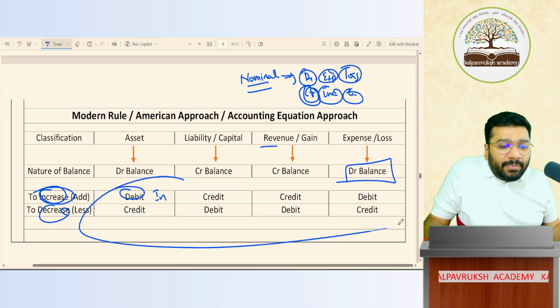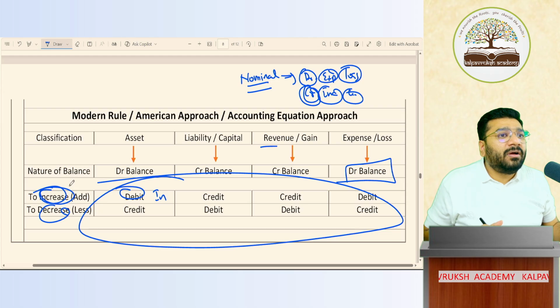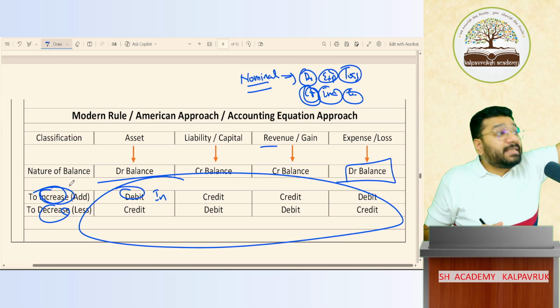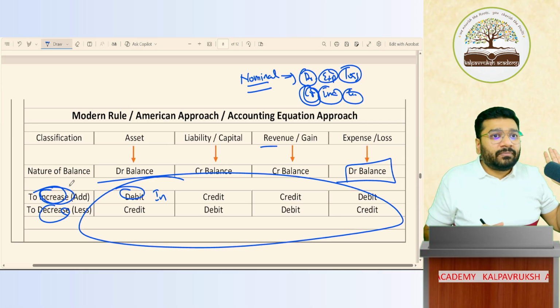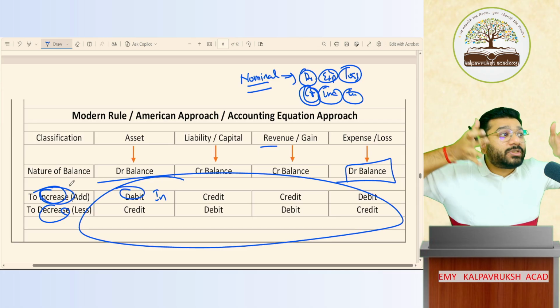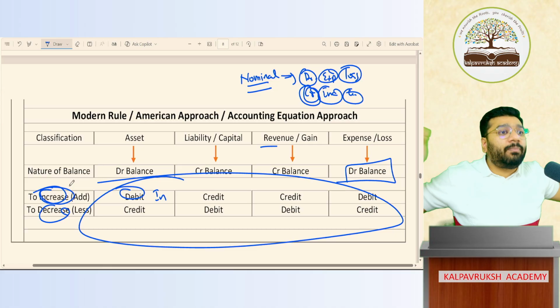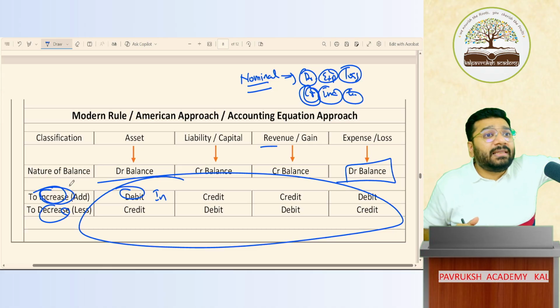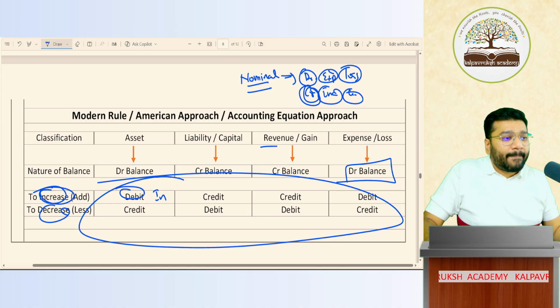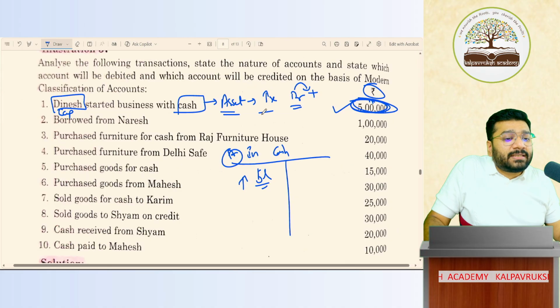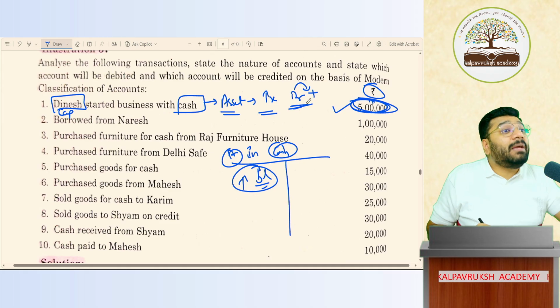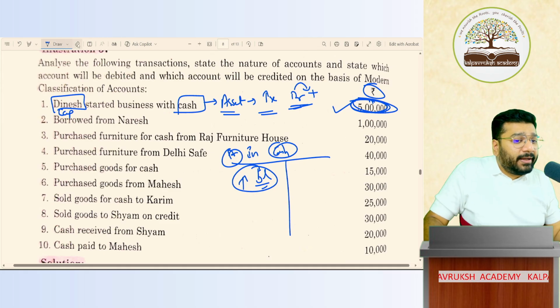So all this debit and credit is derived from which rule? From the golden rule. But this is a better version of the golden rule. The golden rule approach is a very narrow approach, whereas here the approach is very broad. How it is broad, you'll understand automatically in the days to come. So here, the asset balance keeps on increasing. To increase the cash balance, I have to record the cash on the debit side. The cash account should be debited. Got it? Not got it?